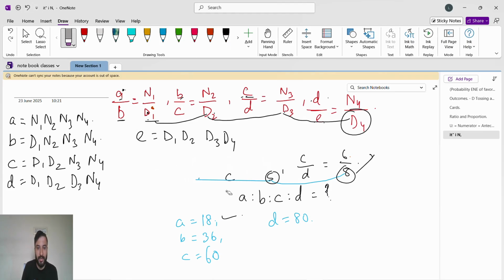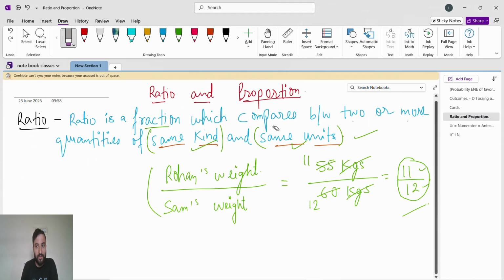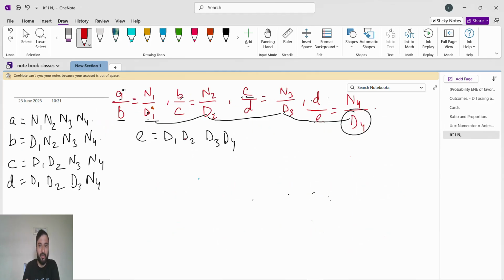So once again I will explain to you, don't write anything. Okay, you have to write this whole slide, then you have to write this also whole slide, and then this one. This is the trick to solve the continued ratio.